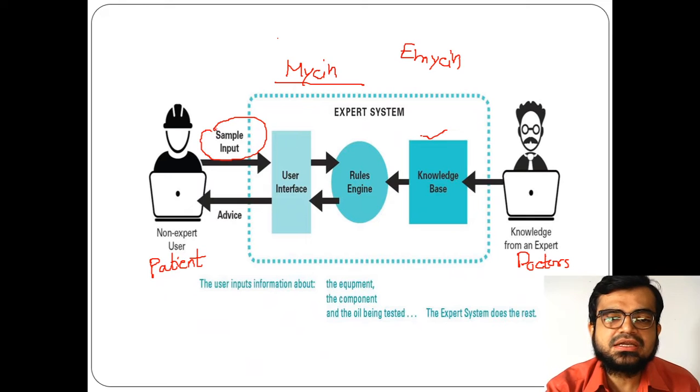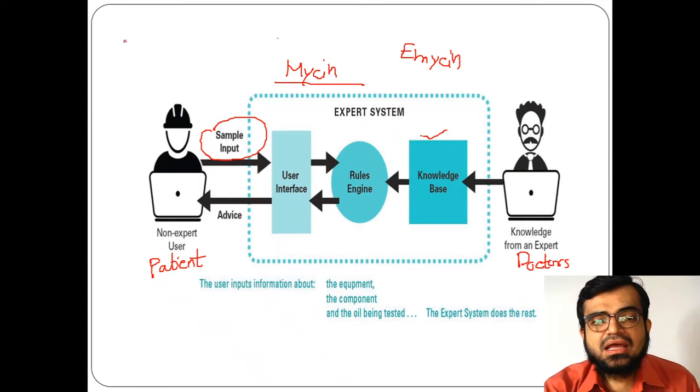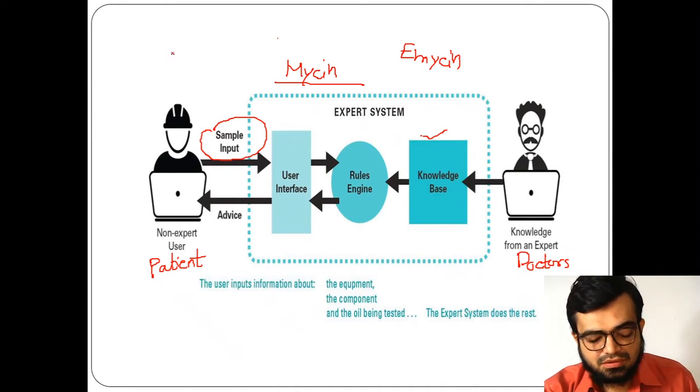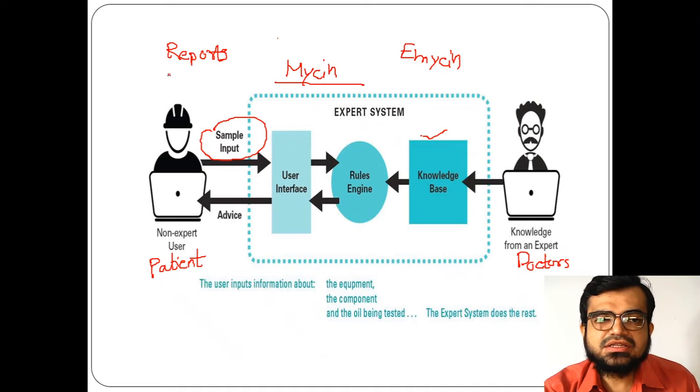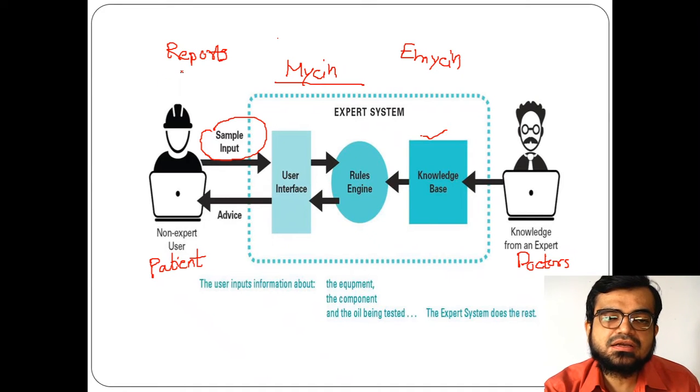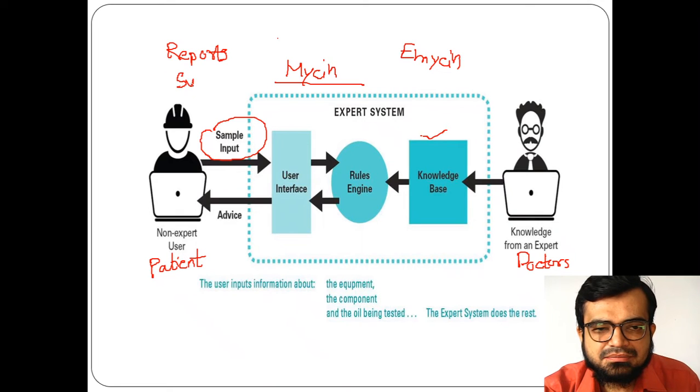This sample input indicates that it can be the reports, the blood test reports, or whatever reports are required for the particular kind of infection in order to rule out the reason. So it can be the reports or it can be the symptoms.